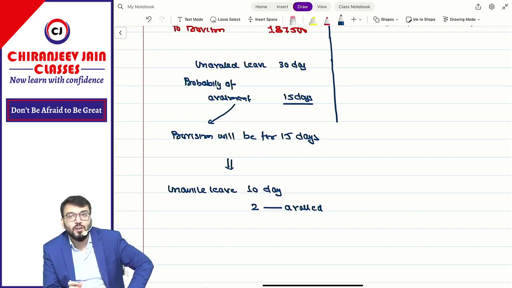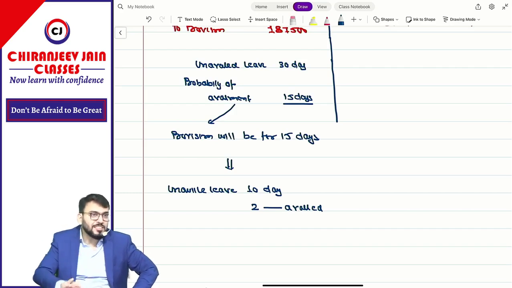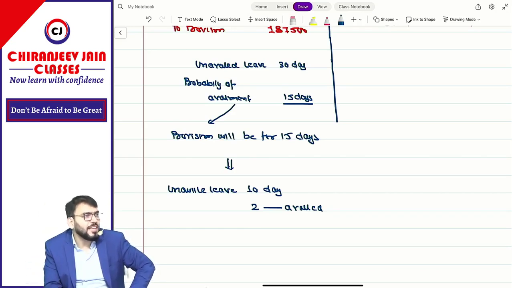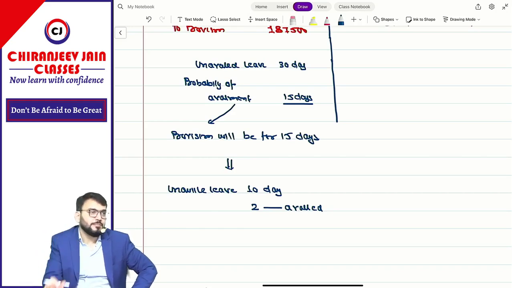Will create provision for 2 days, not 10 days. If question is silent about probability of availment, then we'll assume entire days. That is based on assumption if question is silent. Got this point? This is known as unvested leave.